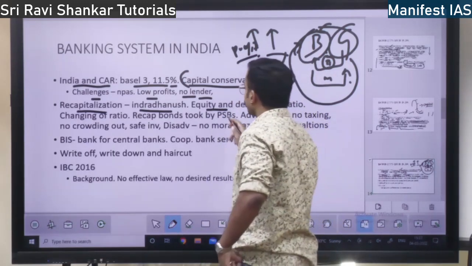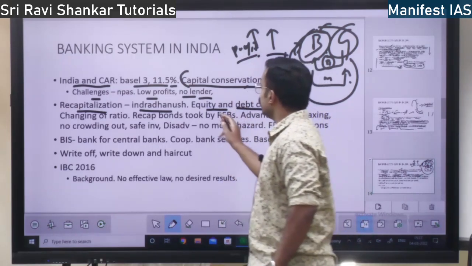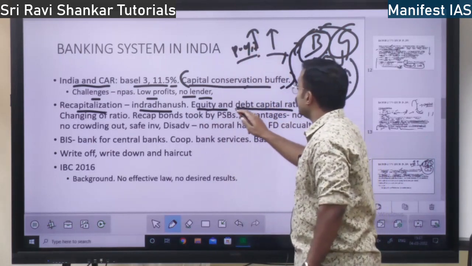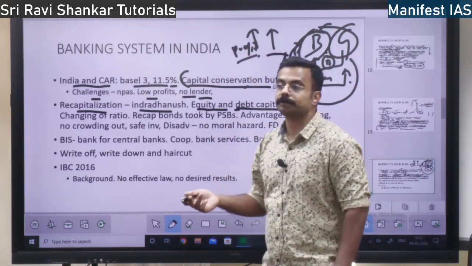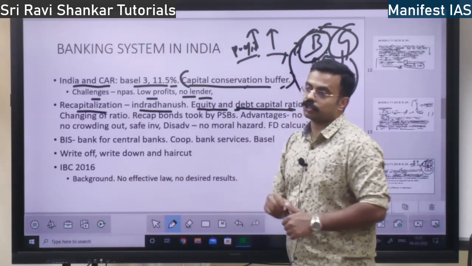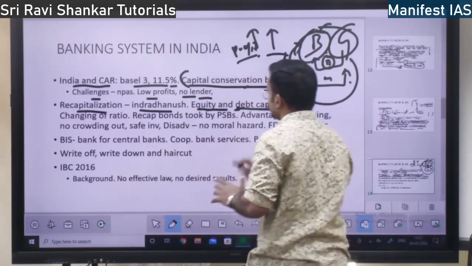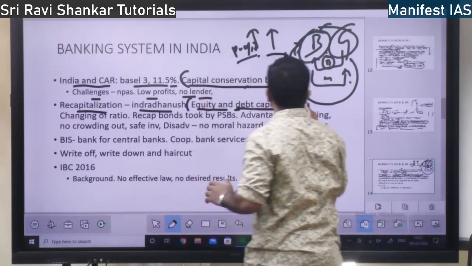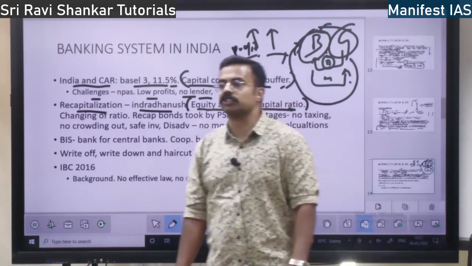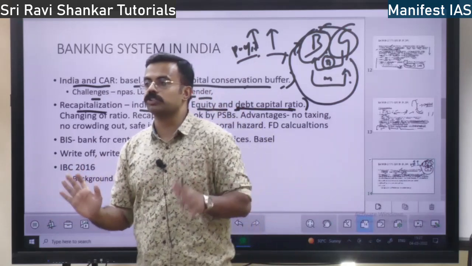Whereas here, equity and debt capital ratio, how recapitalization will be done: equity, the equity shares in the bank, plus debt, that is bonds. Their ratio is the debt capital ratio. You just know this much, recapitalization would be done by readjusting equity and debt capital ratio.